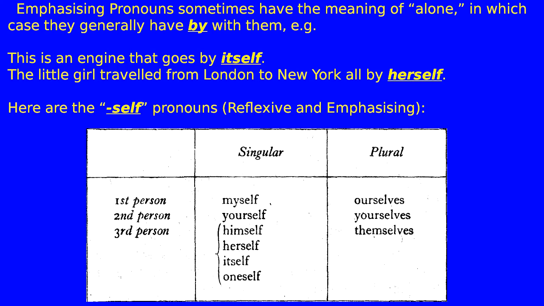Emphasizing pronouns sometimes have the meaning of alone, in which case they generally have by with them, e.g. this is an engine that goes by itself. The little girl traveled from London to New York all by herself. Here are the self-pronouns, reflexive and emphasizing. Singular, plural, first person, myself, ourselves, second person, yourself, yourselves, third person, himself, herself, itself, oneself, themselves.